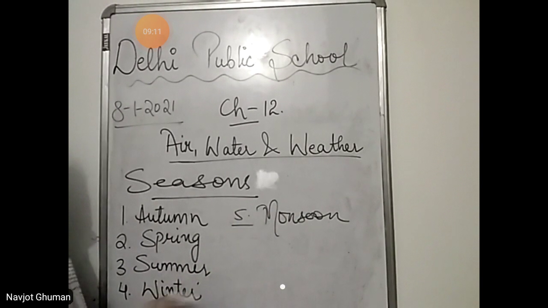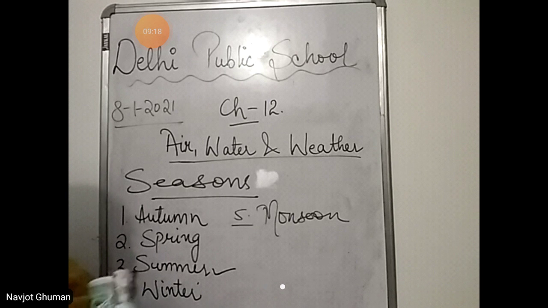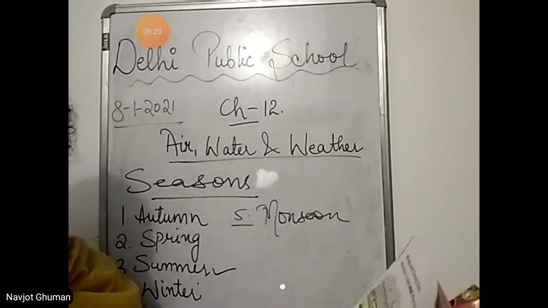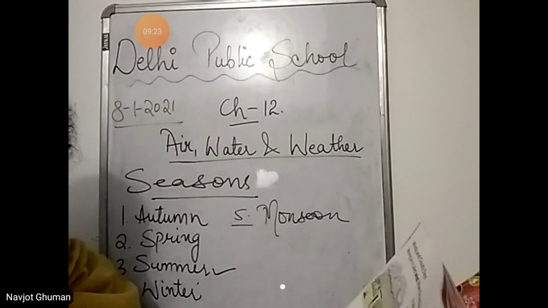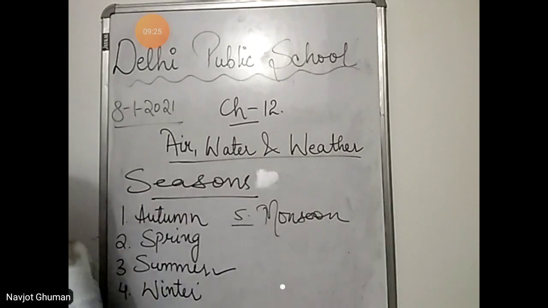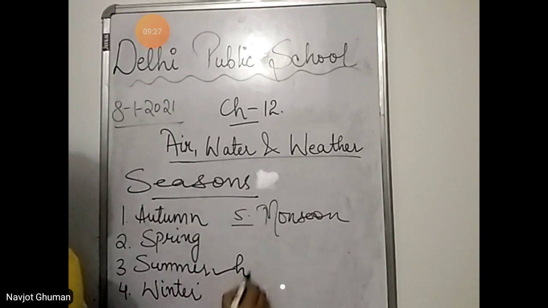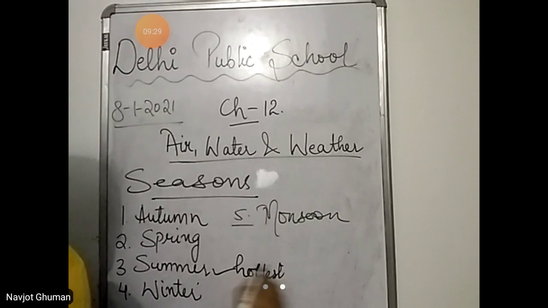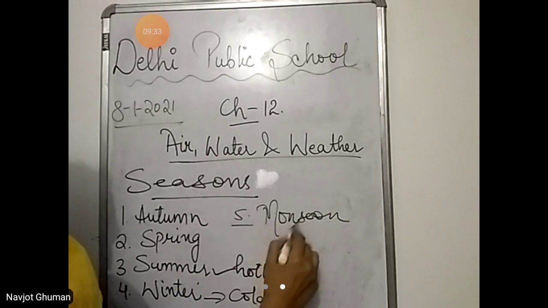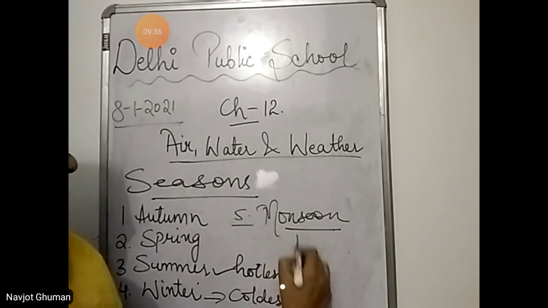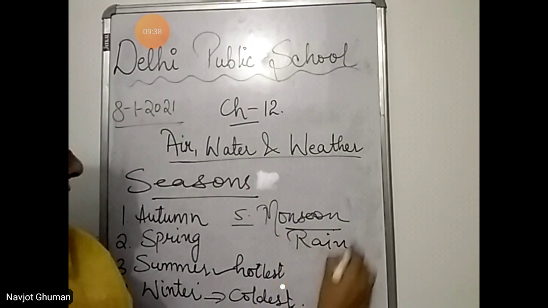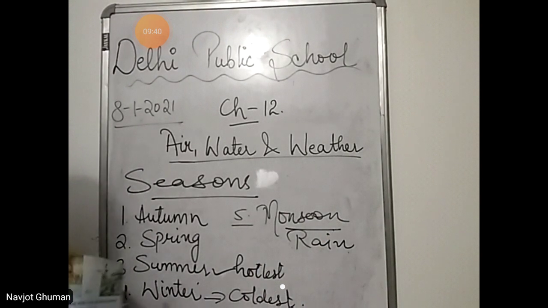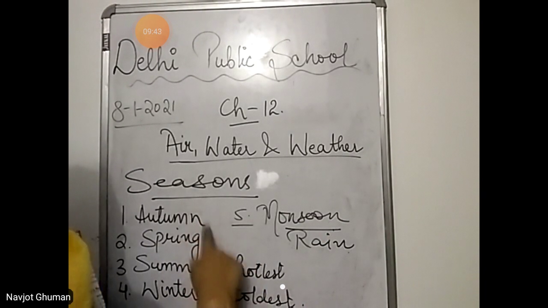Summer, it is the hottest season. सबसे जो गर्मी होती है, that is the summer season. It is the hottest time of the year, and winter is the coldest time of the year. And during the monsoon what happens? Rain takes place. Monsoon season में rain होती है. So we'll read about these 2 seasons also.